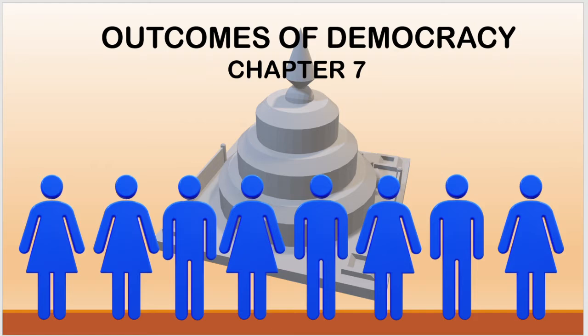So today we are going to discuss the 7th chapter of Civics Class 10, Outcomes of Democracy. So we will be looking at the most common board questions and answers that often come for this particular chapter. So let's have a look.